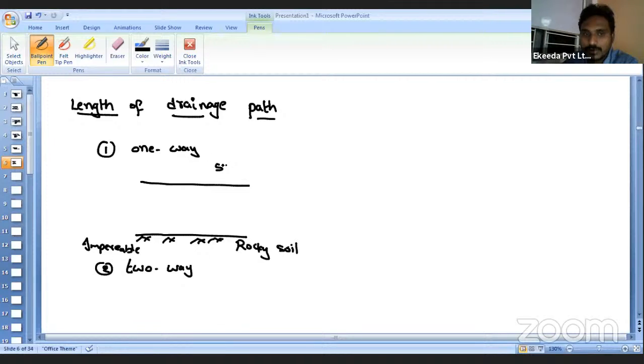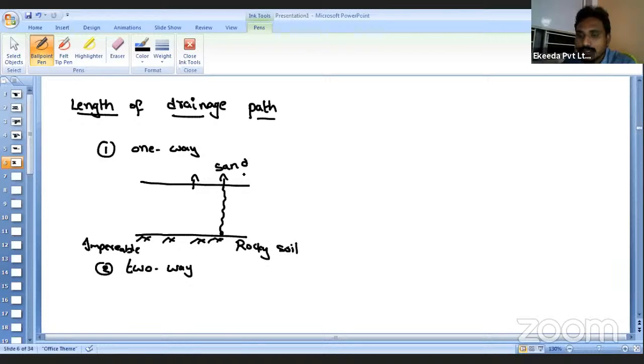But above, if there is sand, then there might be a possibility that the water will expel through the sandy soil. So what is the maximum length the water particle has traveled? Suppose I consider this particle, it will simply expel. But if we consider this farthest particle, if there is water present here, how will it expel? It will travel up to this point, and then expel from the soil.